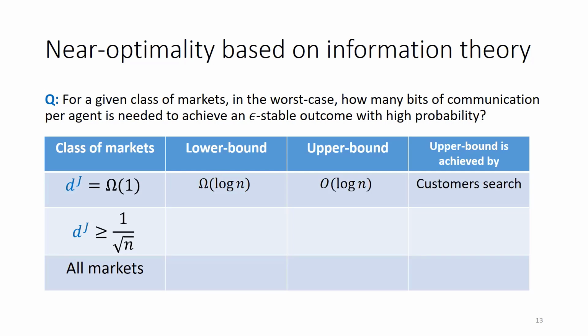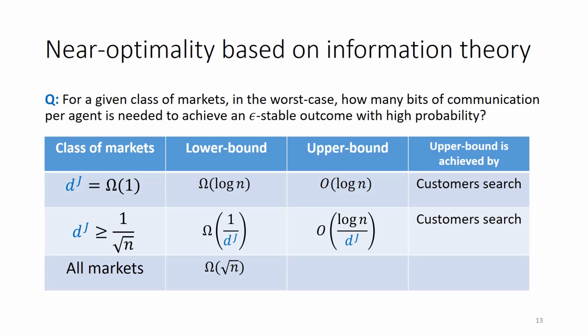This is matched to a constant factor by customer search, because when dj is a constant, each customer only needs to reach out to a constant number of providers. Similarly, when dj is moderately low, customer search is also near optimal. Here, it achieves the lower bound up to a log n factor. And finally, for all markets, we have a square root n lower bound, and this is almost matched by both sides search. The paper also contains a near optimality result for centralized matching.